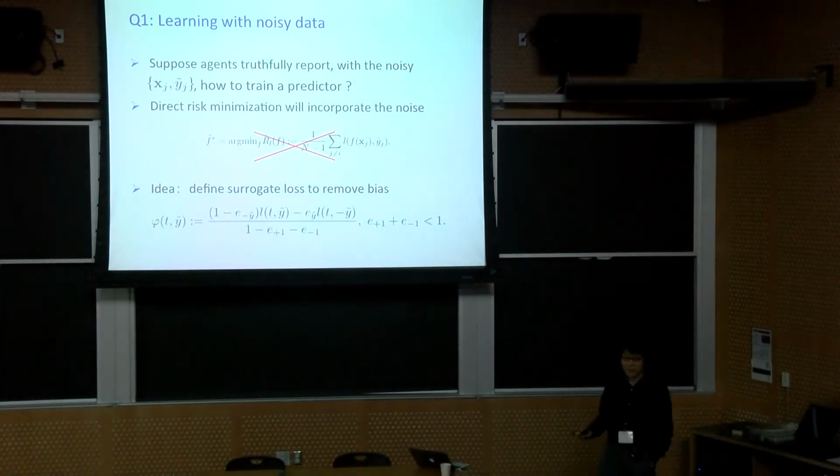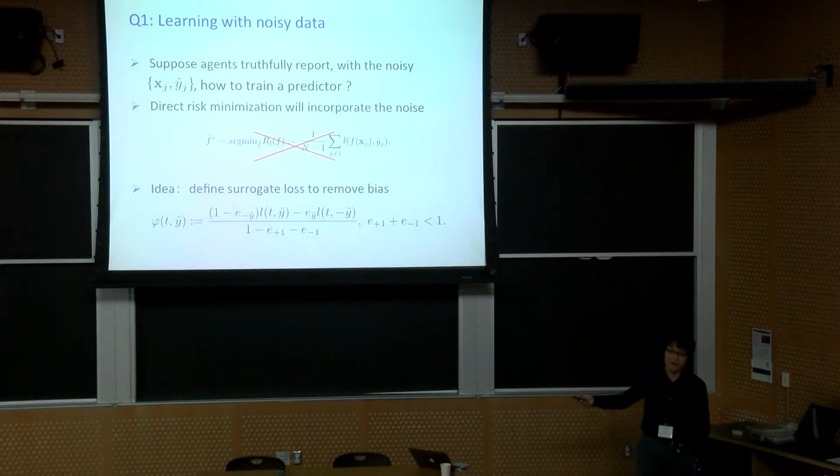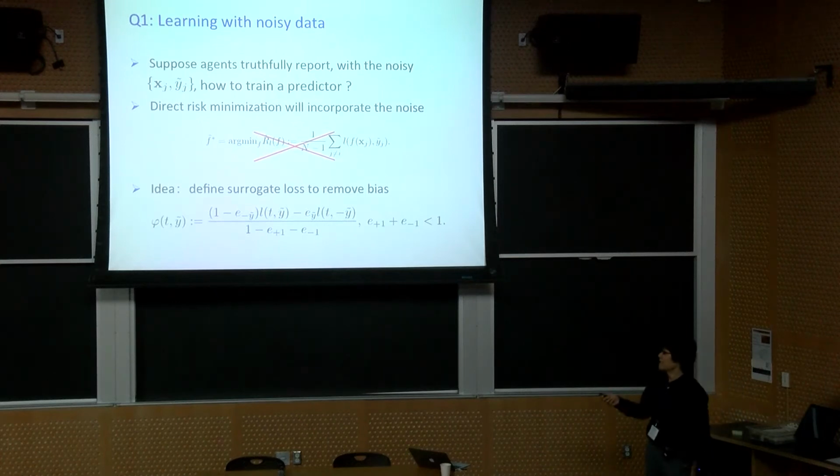There are several ways of doing this. One simple example is to define the surrogate loss function phi as a linear combination of the loss function defined over the noisy label plus the loss function over the other label. This term is to account for the fact that this noisy label may come due to errors. And the linear coefficients are functions of the error rates.